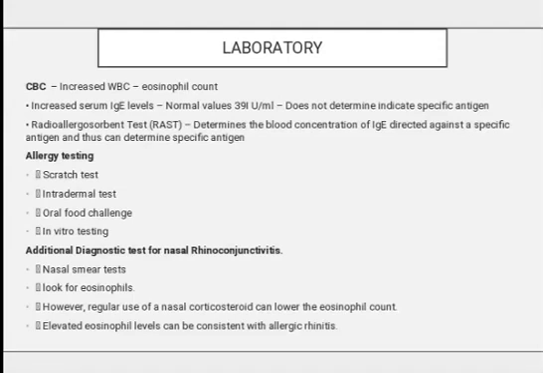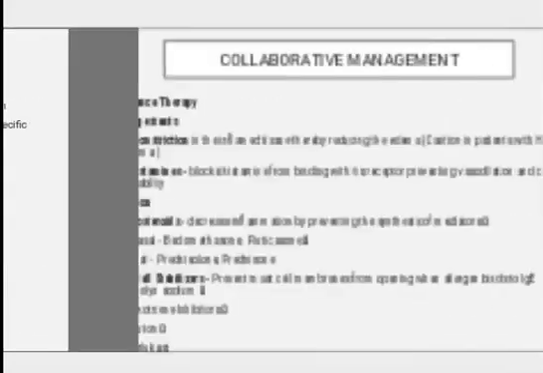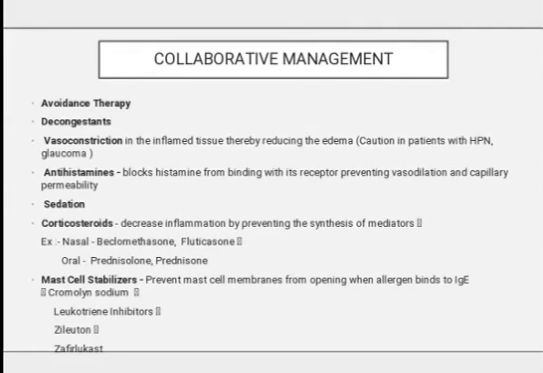Additionally, rhinoconjunctivitis can be diagnosed by nasal smear test, looking for eosinophil count. However, regular use of nasal corticosteroids can lower the eosinophil count. An elevated eosinophil level can be consistent with allergic reactions.